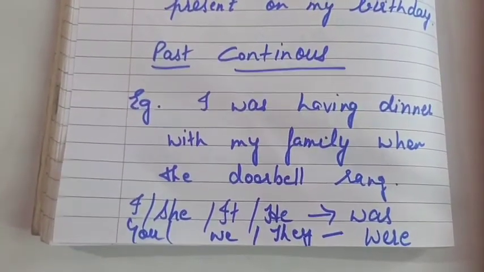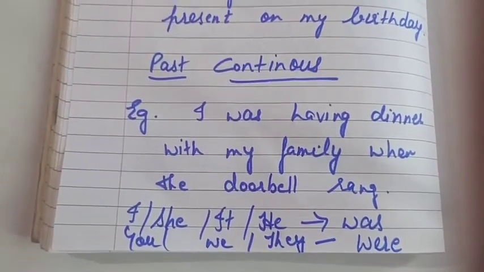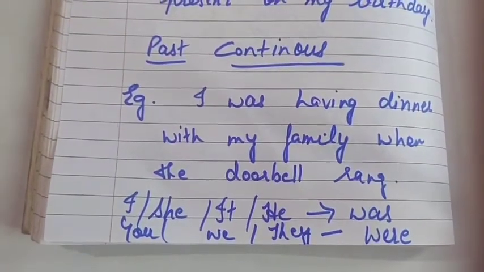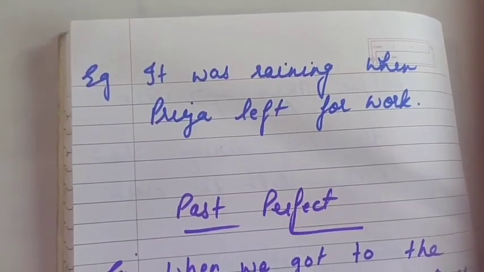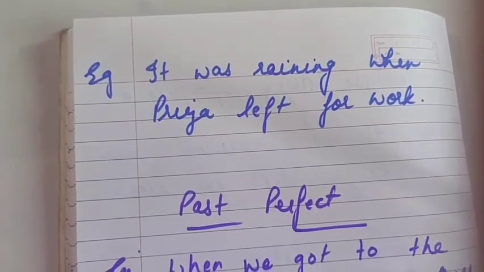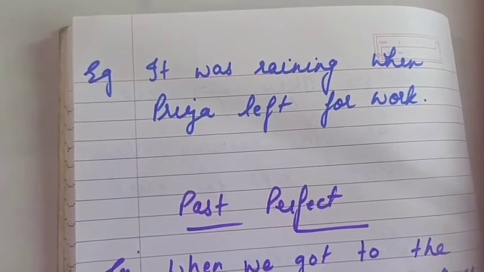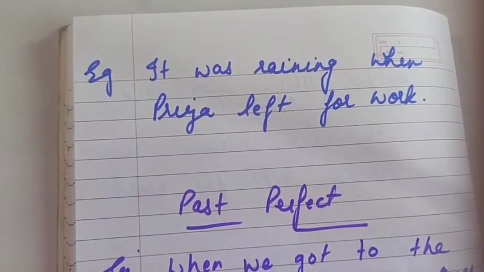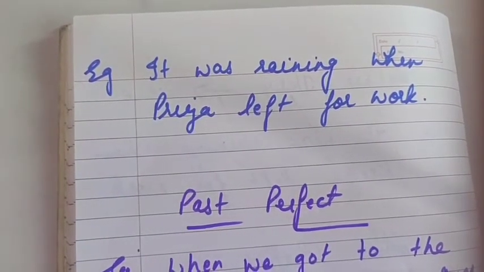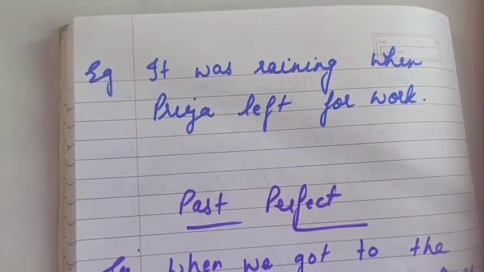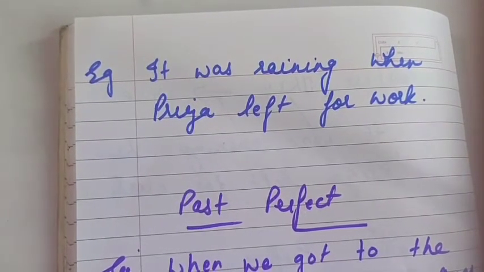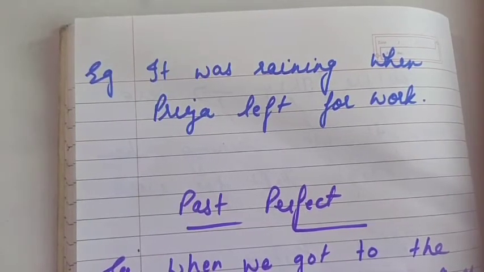Let's take another example. It was raining when Priya left for work. It was raining is the unfinished action, and the other finished action interrupted it, like Priya left for work. One is still continuing, it is unfinished, and the other something happened.